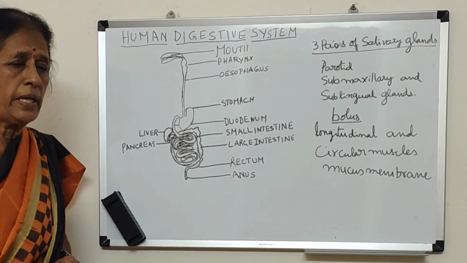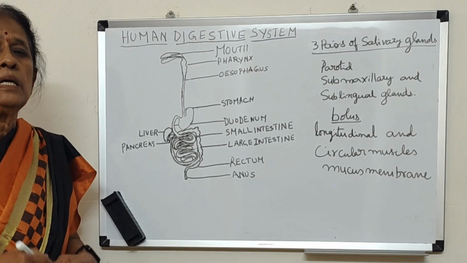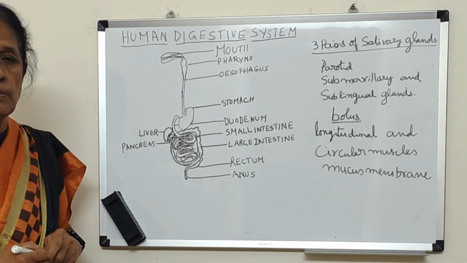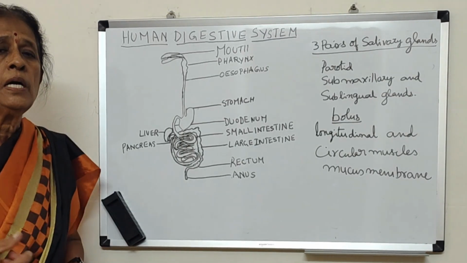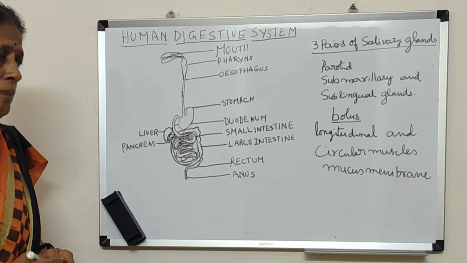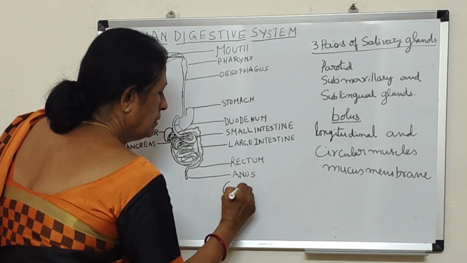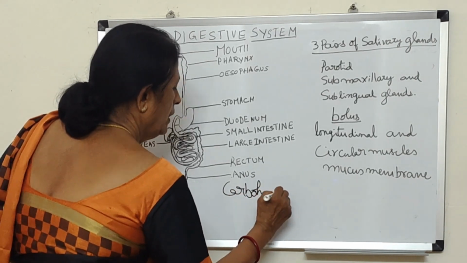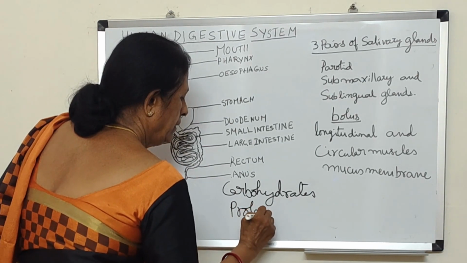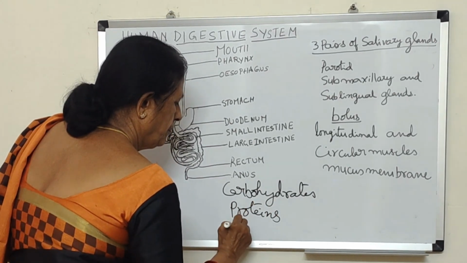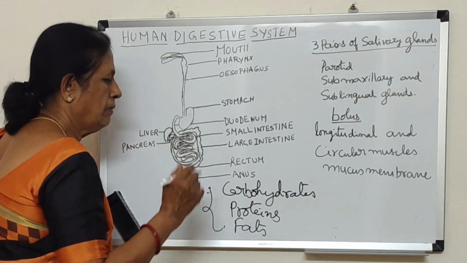What are the food which we take? Is very complex food material. So that food will get converted into the most simple substances, and these simple substances are distributed to all the cells in the body. So what are the food materials which we take? So our food mainly includes carbohydrates, proteins, and fats. So these are the main things which we include in our food.